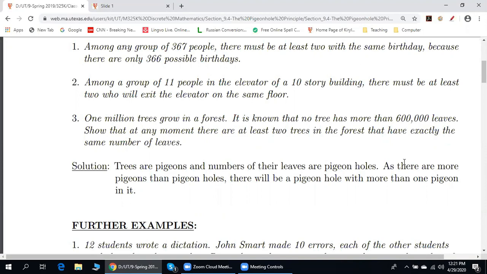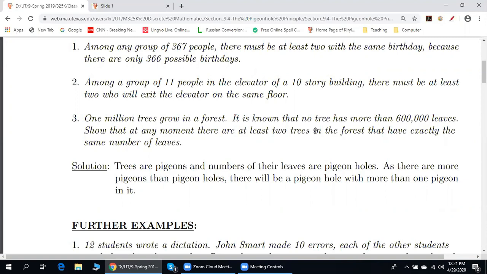Could this prove that there are 3 pigeons in a hole? Does that work for that problem too? Well, here at least 2, not at least 3. And why not? Think about the following.